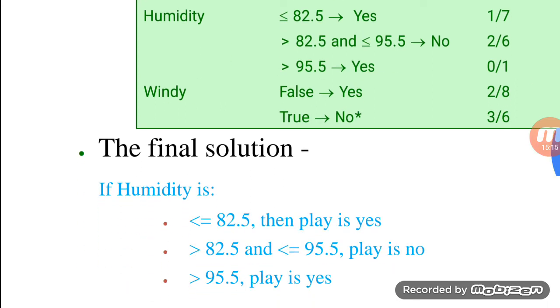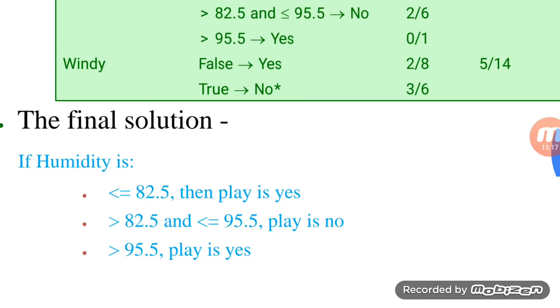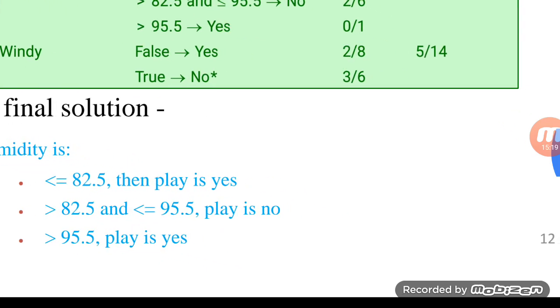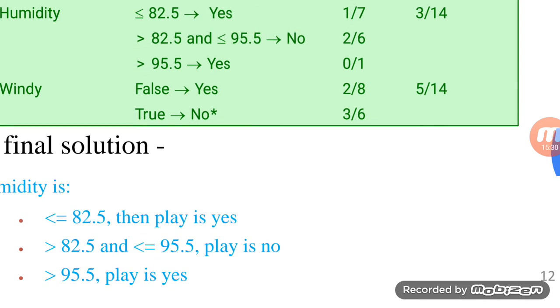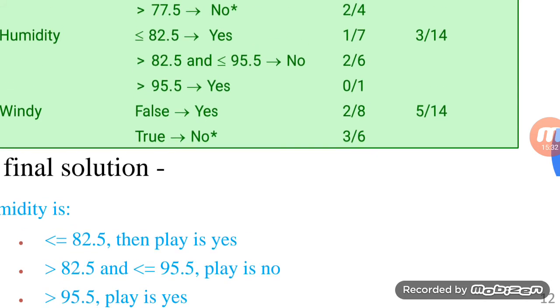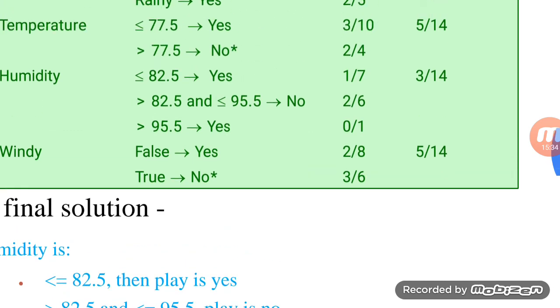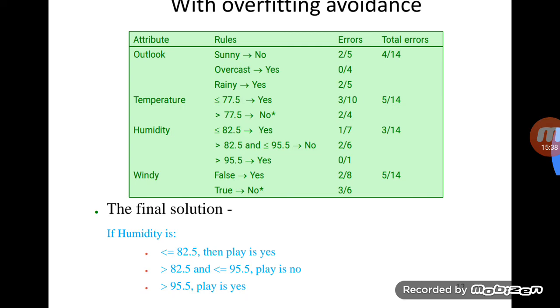So the final solution is, if the humidity is less than or equal to 82.5, then the play condition is yes. If it is greater than 82.5 and less than or equal to 95.5, the play condition is no. And the last one, if it is greater than 95.5, then the play condition is yes. So this is all about our 1R algorithm.